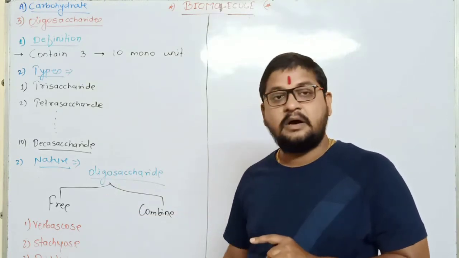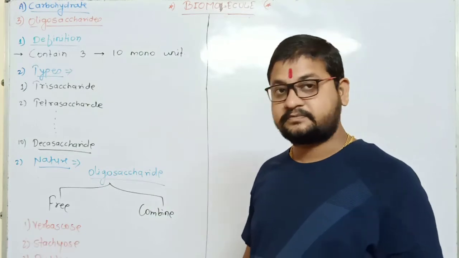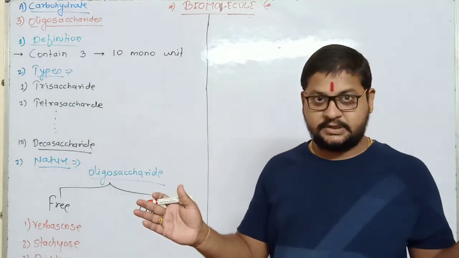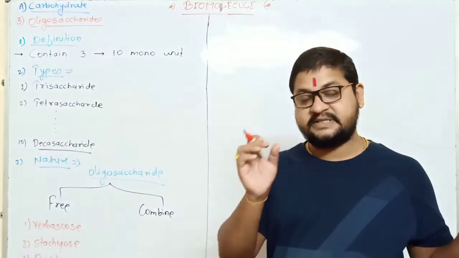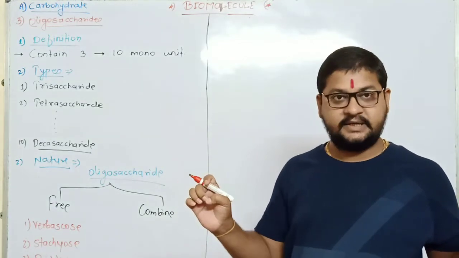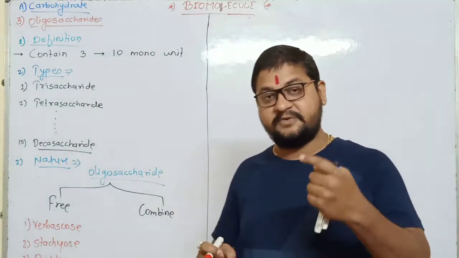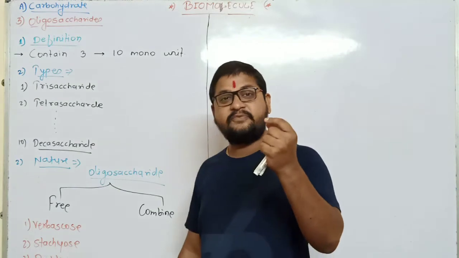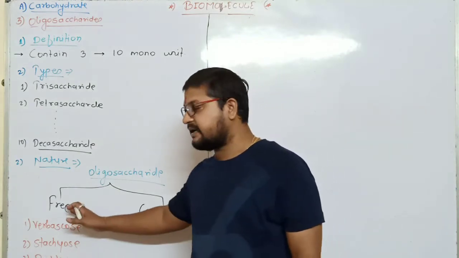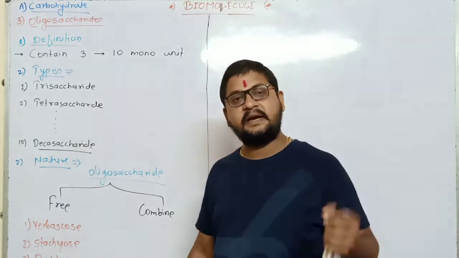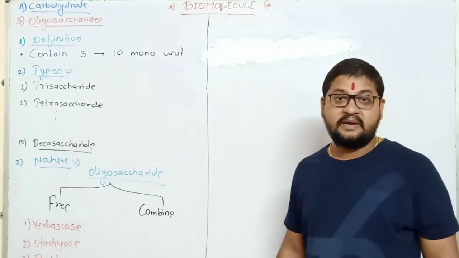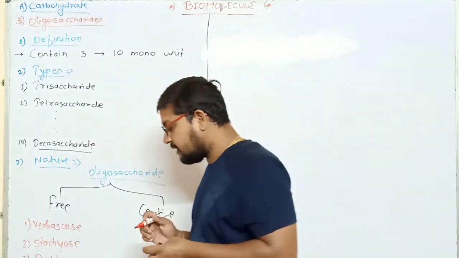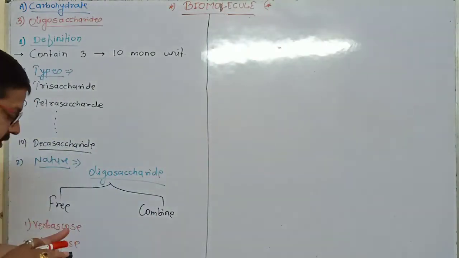Okay, and only 3 free oligosaccharides are actually observed in the living body. But majority of oligosaccharides, means if we take in percentage, the percentage is not accurate here, only for understanding I take an example. Out of 100%, only 0.1% oligosaccharides are in free form, and 99.99% oligosaccharides are in combined form. So understand which is the major proportion.